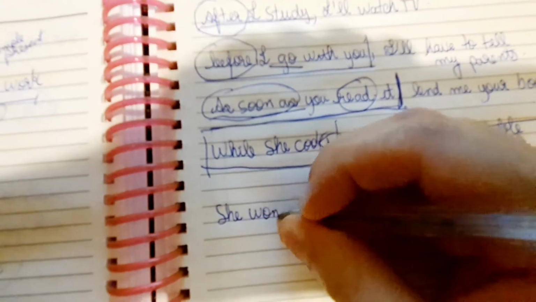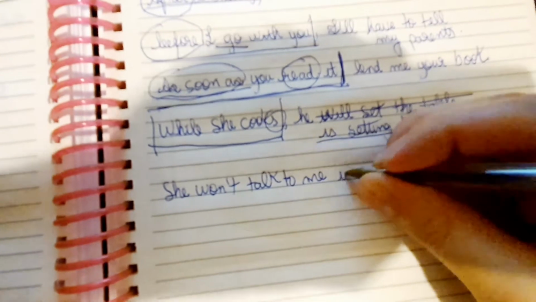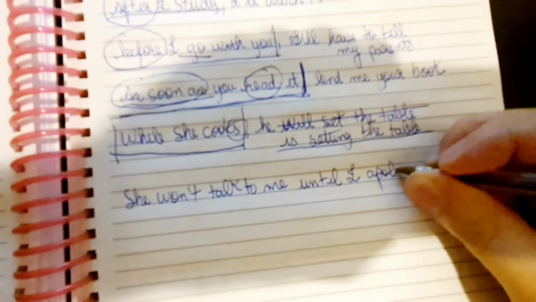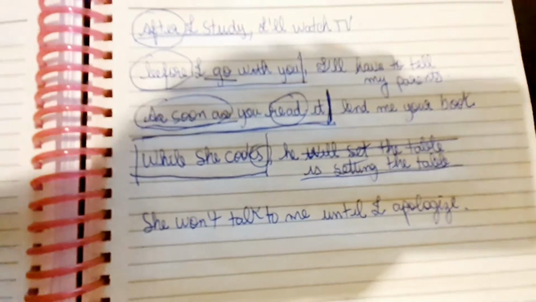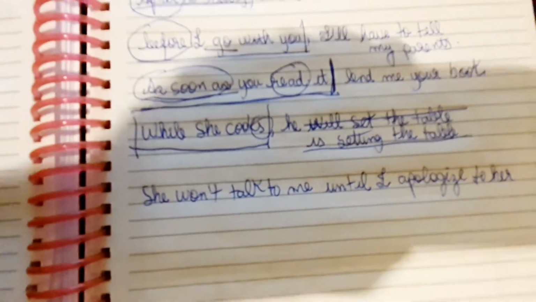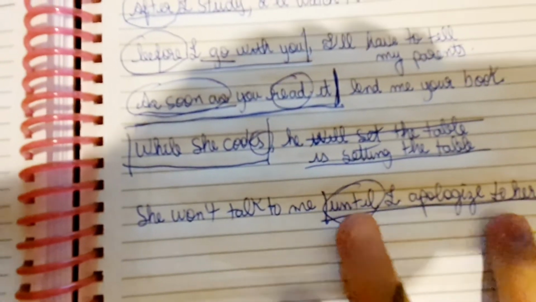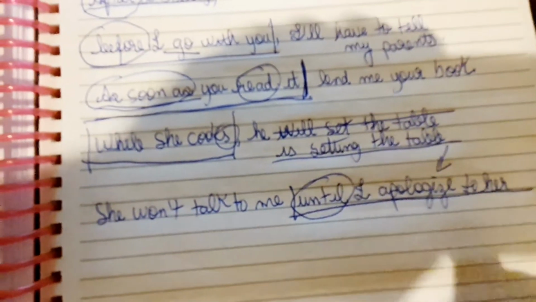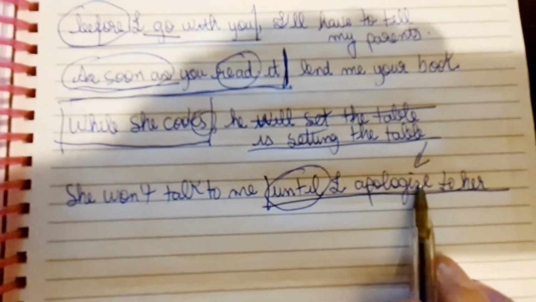She won't talk to me until I apologize. I have to apologize to her, right? Because I have done a terrible thing. So until I apologize to her, until is in a sentence whose main verb is apologize, and until takes the simple present.